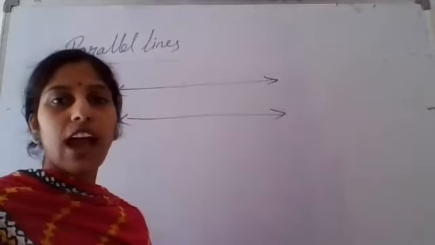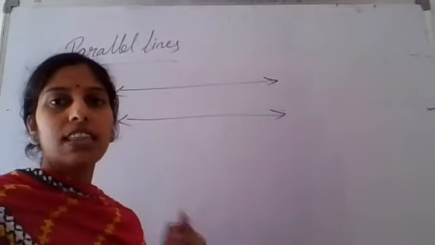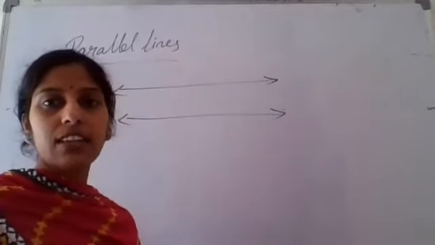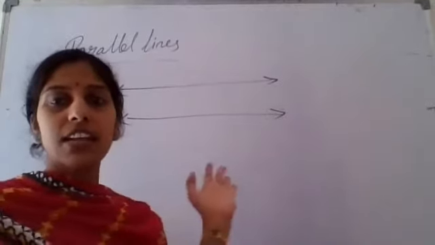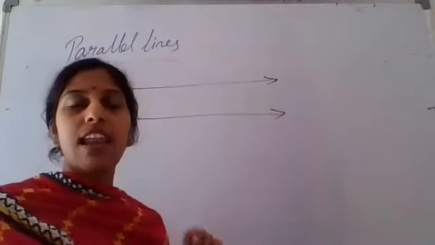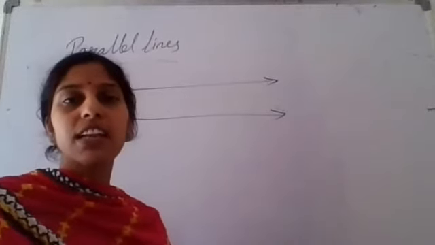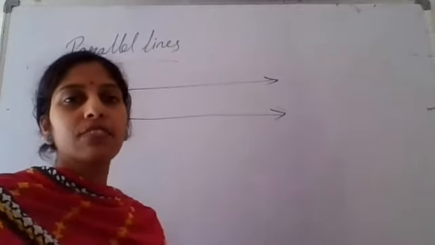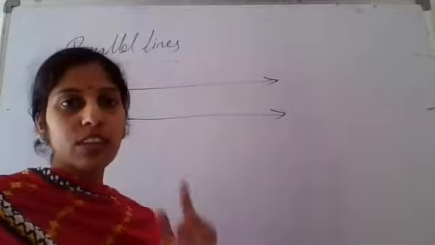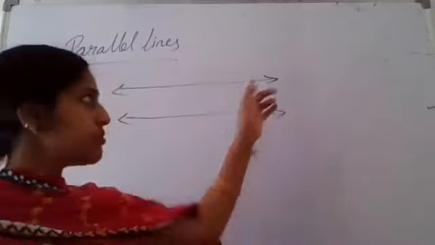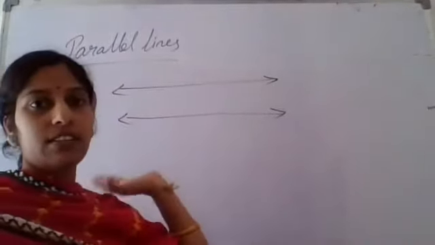Why am I showing the arrow mark? Because the arrow marks indicate that the line is extending in both directions. A line will be extending in both directions, so in order to show that they are extending on two sides, we show the arrowhead.